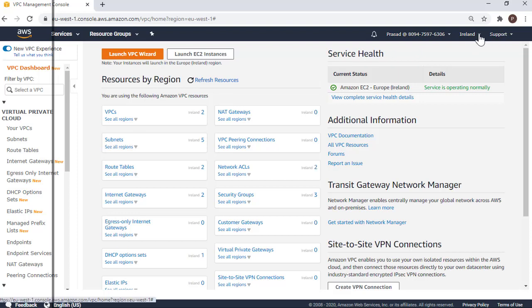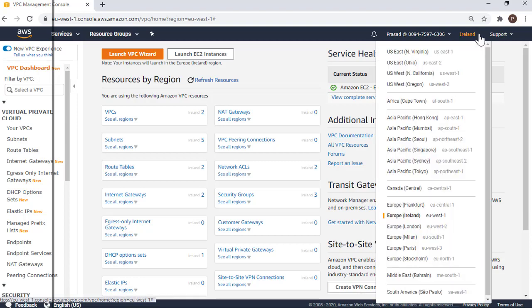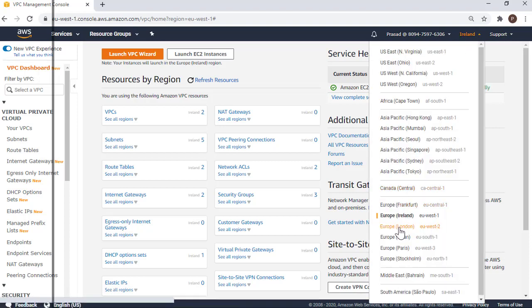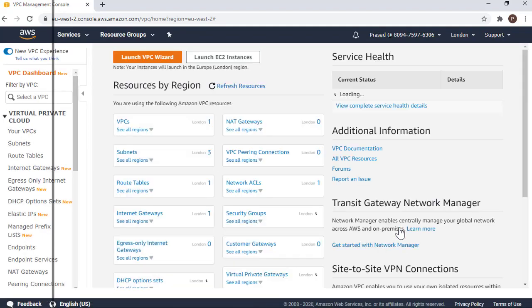It all depends upon the region, so let me first select a region. I'll go for the London region. In the London region, by default, we have one VPC. We have 3 subnets, each subnet for each availability zone.